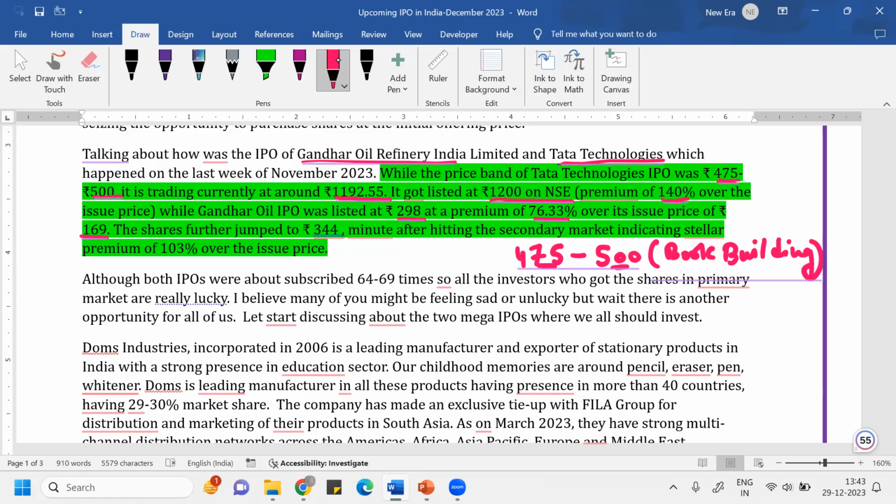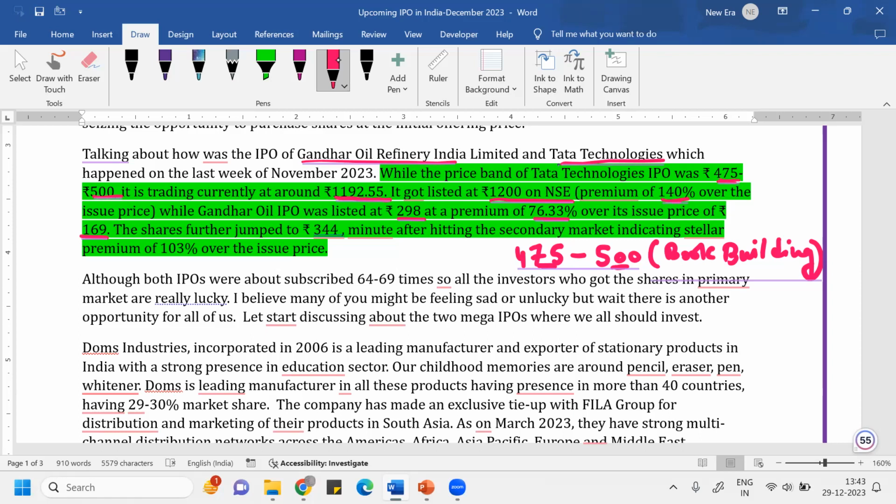Issue price basically means that once these investors participate in the IPO, which normally runs for 3 days, where QIBs only participate for the first 2 days, and the retail and HNI can bid for 3 days, once all this is done, based upon demand and supply, ultimately the issue price is determined. So anyone who has bid at the issue price or above the issue price gets the share at the issue price. So you got to know about this.